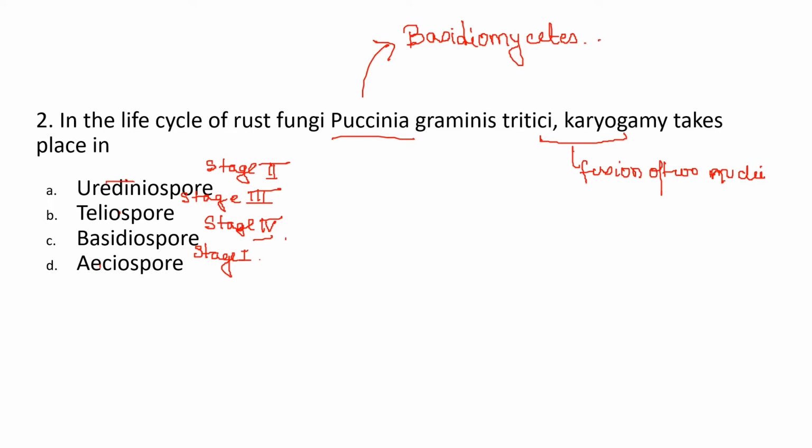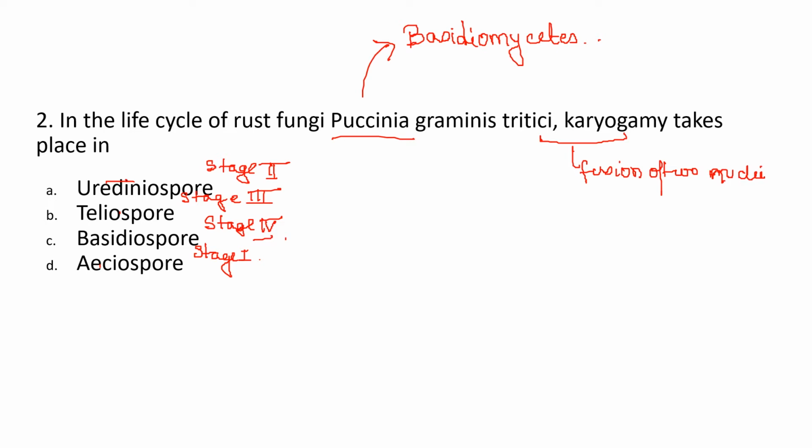The uredospores on the primary host actually have a dikaryotic mycelium, and they make spores which disperse and can affect any other same host, that is a weed.